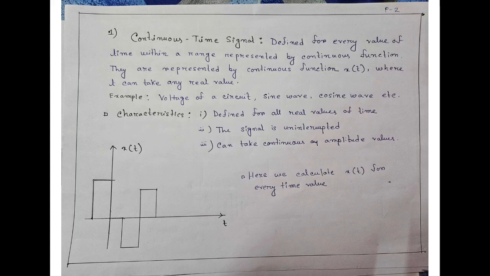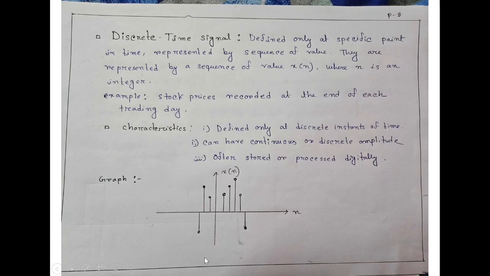There are some characteristics of continuous time signals. It is defined for all real values of time. The signal is uninterrupted. There is no interruption in this signal. And last one, it can take continuous amplitude values. Here is a graph for a continuous time signal where we can calculate x(t) for every time value.